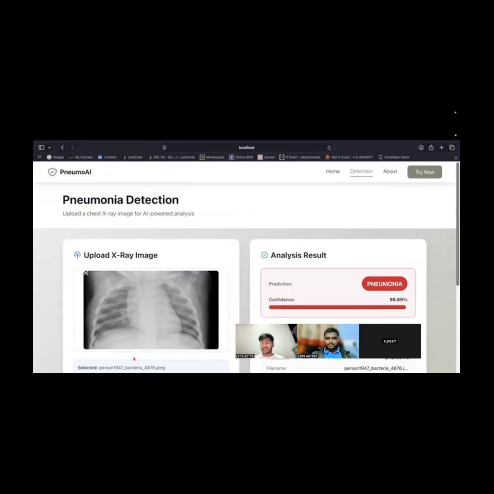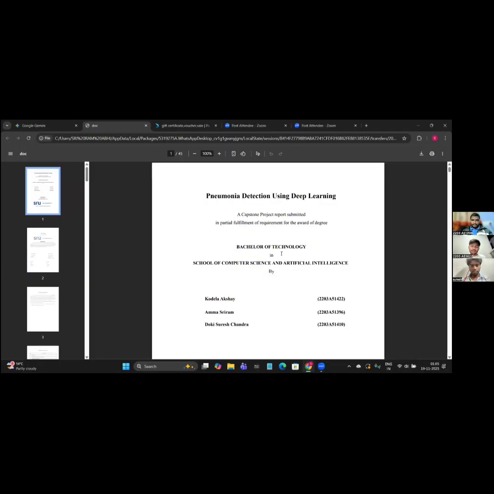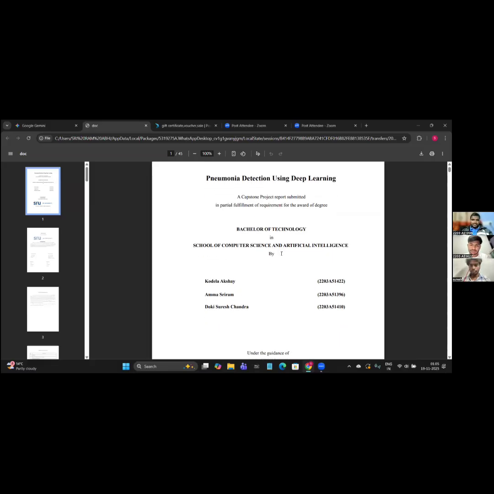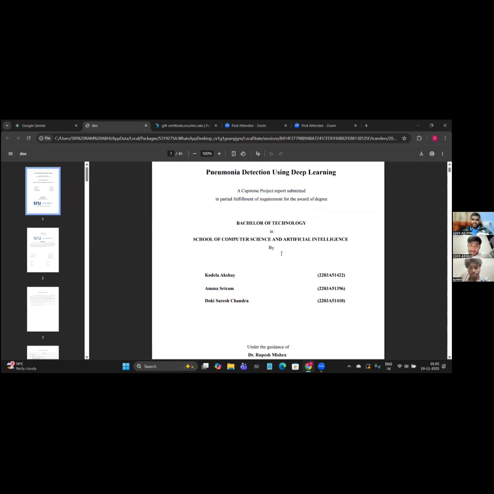And now I hand over to Sriram regarding the documentation. Thank you. So thank you, Akshay. Now I'm going to tell you the complete documentation of our project, pneumonia detection using deep learning.